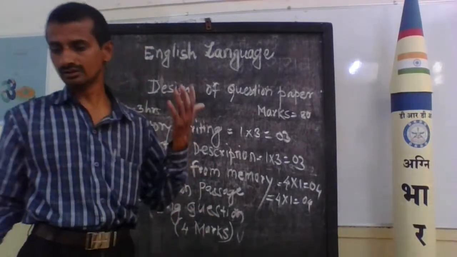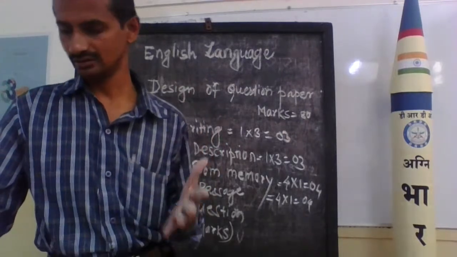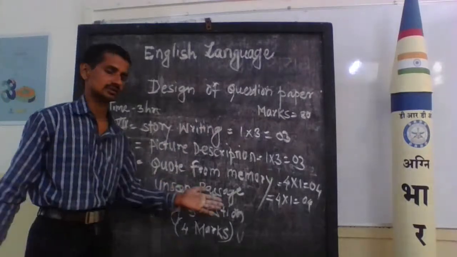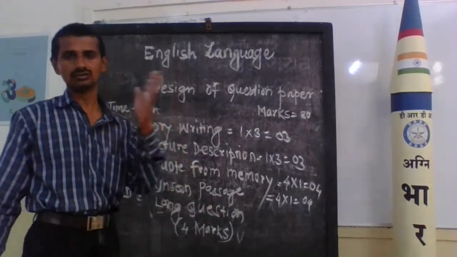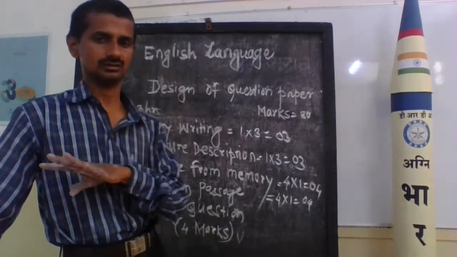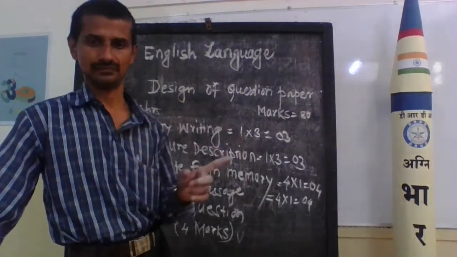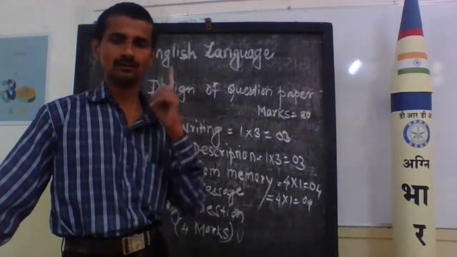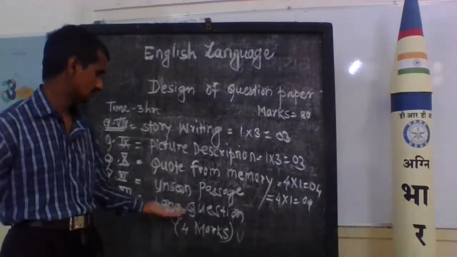Maybe 8 or 10 lines. They will give 3 long questions, first, second or third, and you can write one of them. Only one question you can attempt under this section.